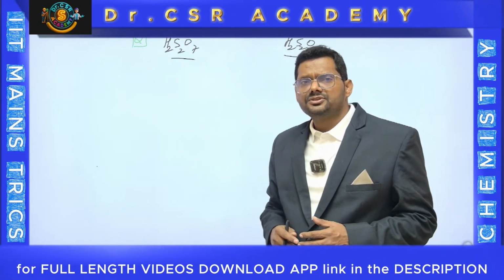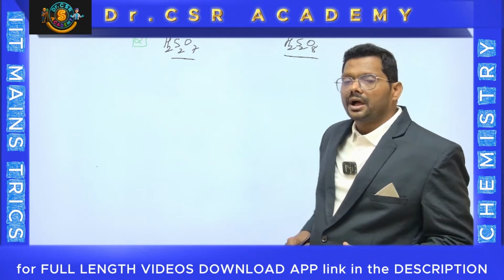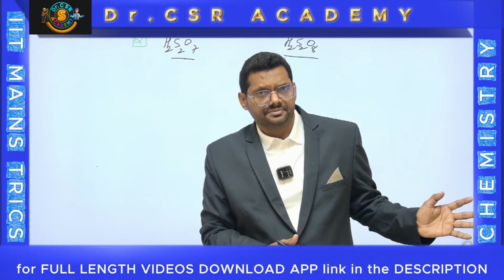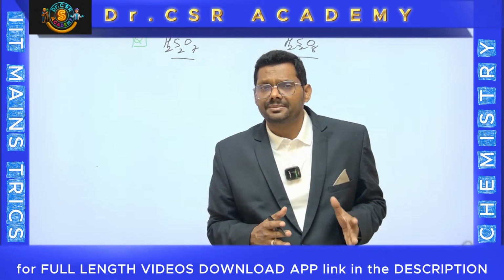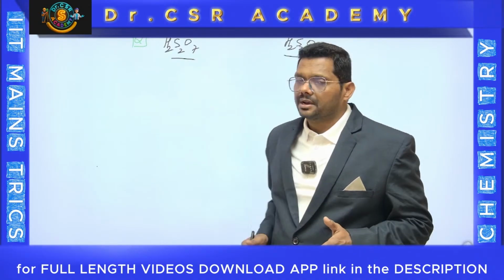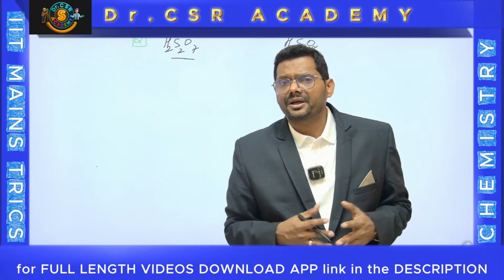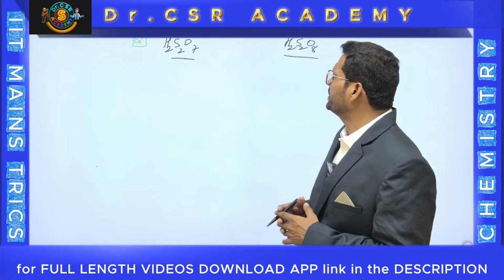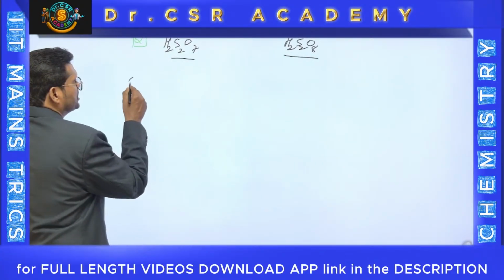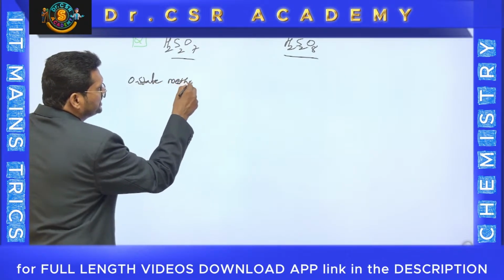H2S2O7. In fact, based on the oxidation number method, you can do this also. And at this juncture, you can't apply half into Z plus M, because half into Z plus M is applicable whenever there is one central atom. Here there are 2 central atoms, which is called a poly central atom molecule. Poly central atom molecules don't apply half into Z plus M. You can develop it based on the oxidation state. So what I am explaining is that based on the oxidation state method, you can apply.